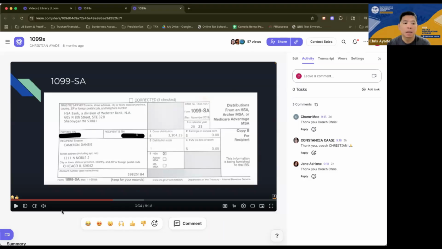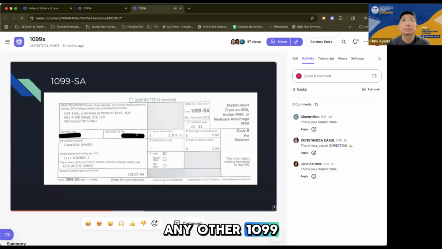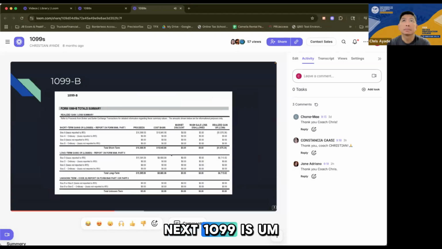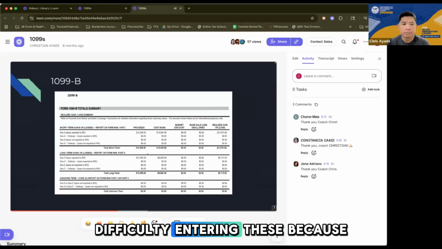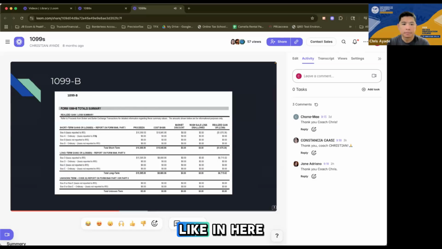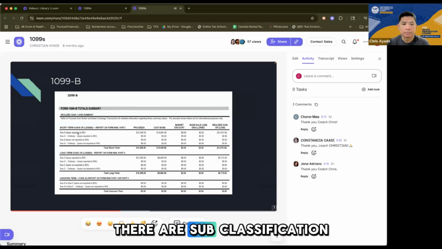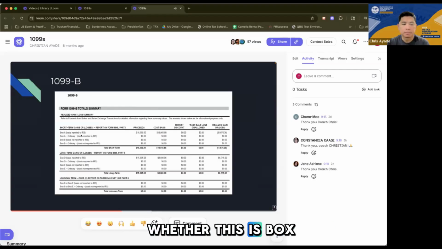Okay, moving on. Just like any other 1099. Next 1099 is 1099-B for capital gains. This is slightly complicated, but not so much. Some would have difficulty entering these because in here you have short term and long term, right? And there are sub-classifications, whether this is box A or box B. Basis is reported to the IRS for box A, and basis is not reported to the IRS for box B. And same with the long term.